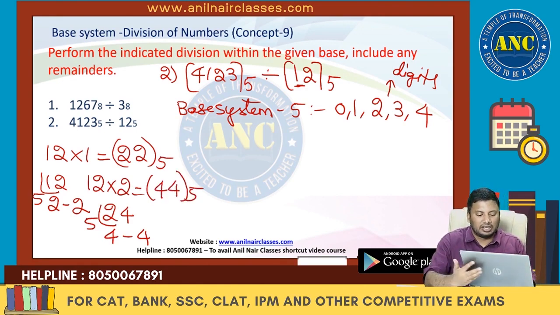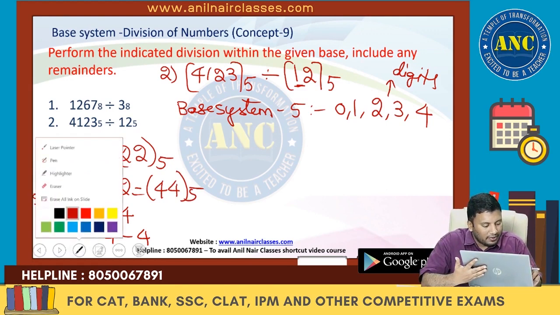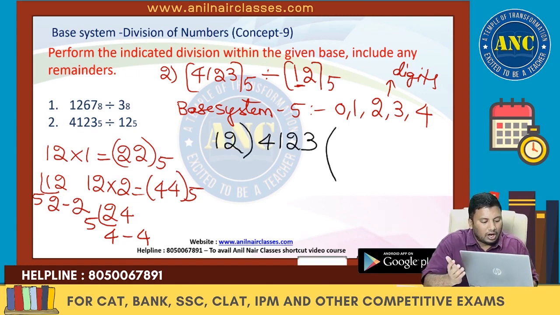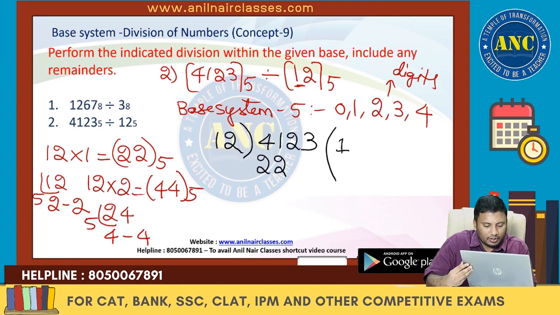And the process continues. So how do we have to solve? Be slightly careful while solving. 4, 1, 2, 3 is divided by 1, 2. How many times will it go in base system 5? So 12 ones are 12. 12 twos are 24. 24 is nothing but 5 fours are 20, remainder is 4. So 12 ones are 12. I hope it is clear, right?